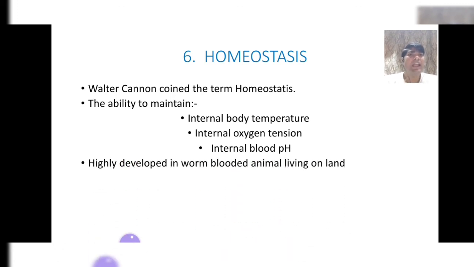Homeostasis is very highly developed in warm-blooded animals which live on land, and this may be an important question for the exams. So I want to ask you to concentrate on this point also. Homeostasis is highly developed in warm-blooded animals which live on land.